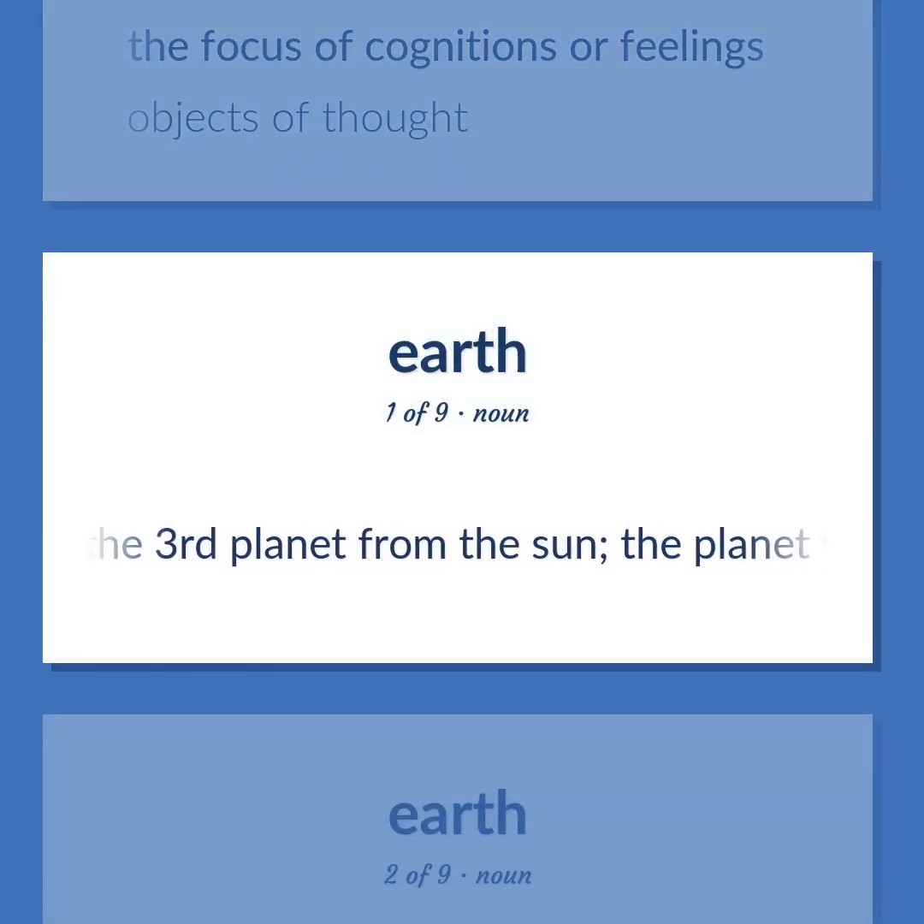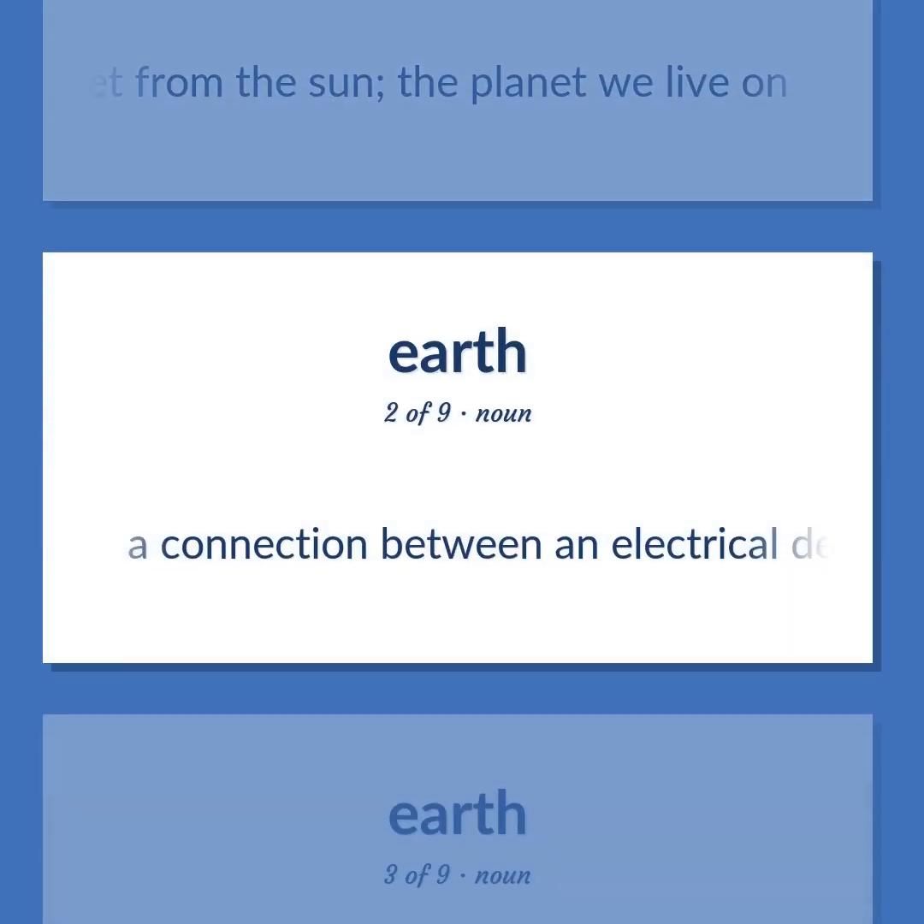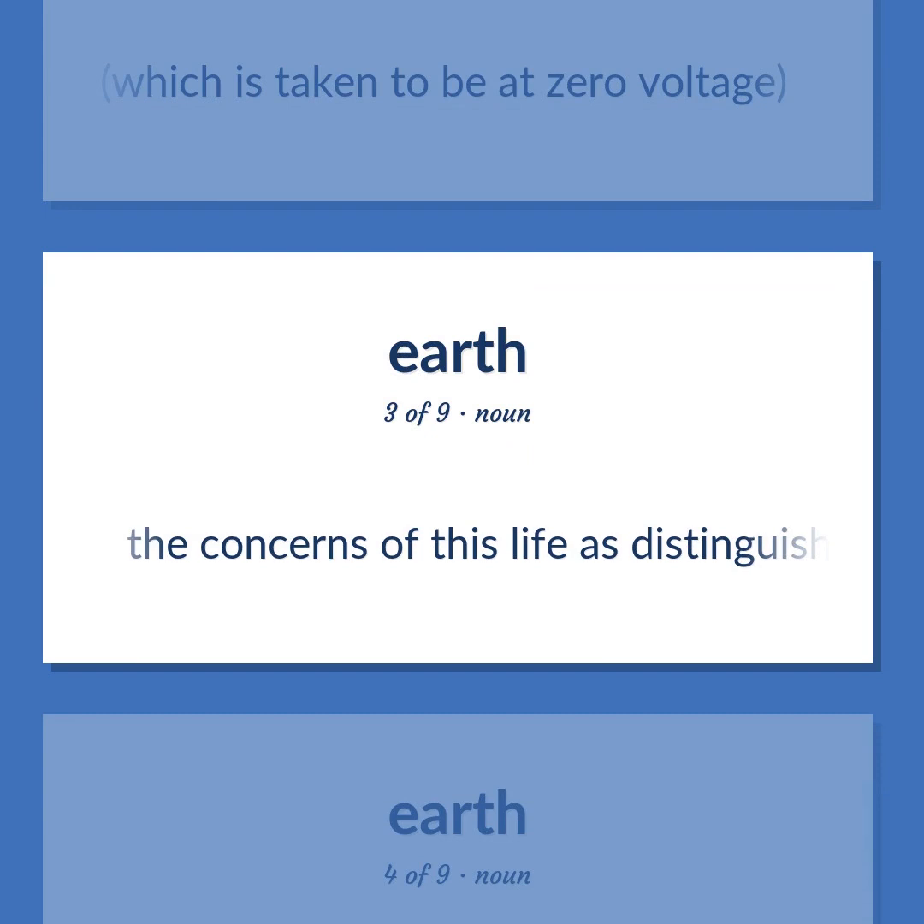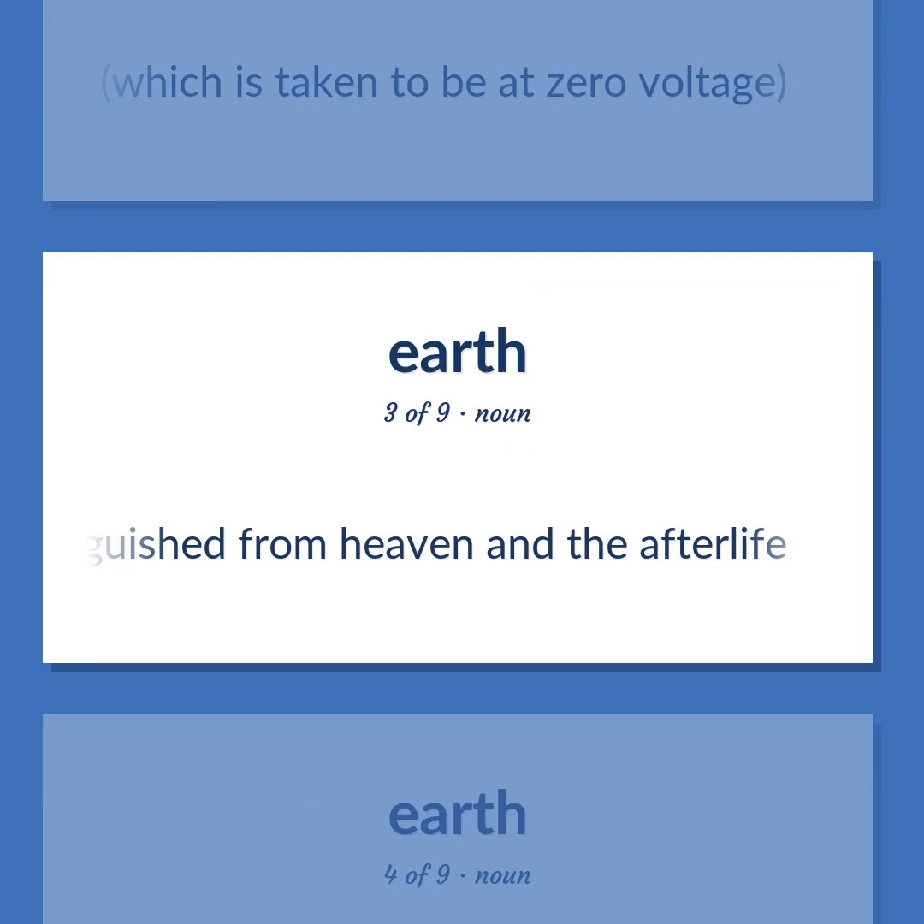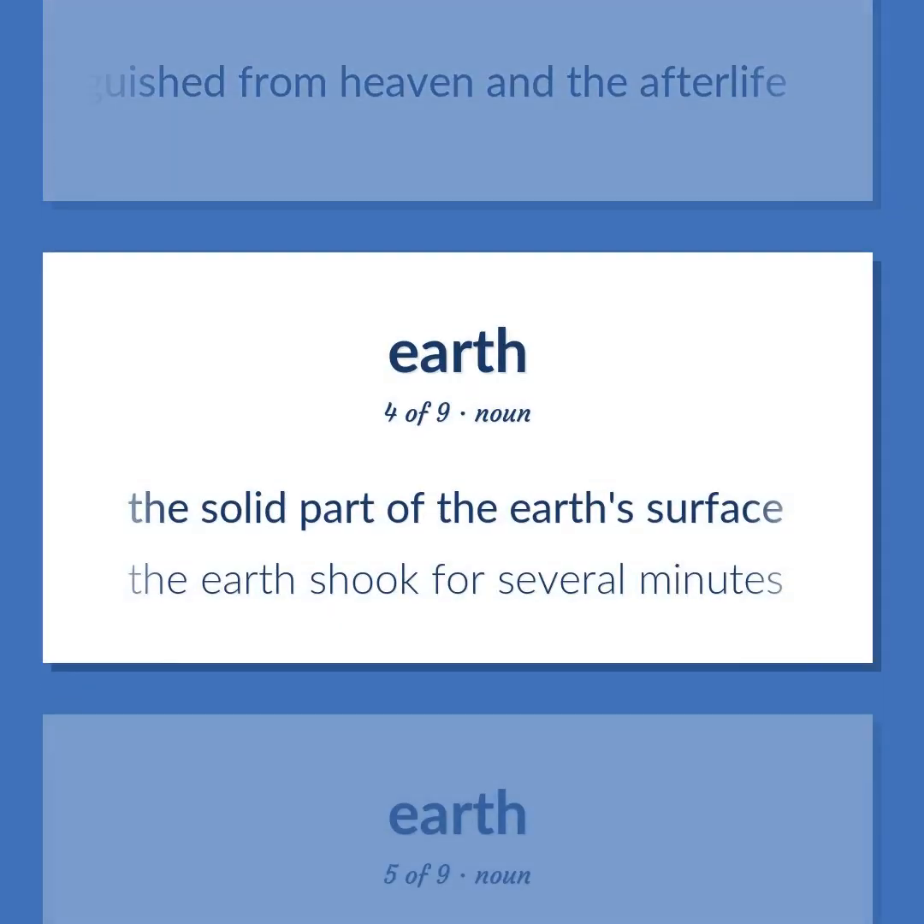The third planet from the Sun, the planet we live on. A connection between an electrical device and a large conducting body, such as the Earth, which is taken to be at zero voltage. The concerns of this life as distinguished from heaven and the afterlife. The solid part of the Earth's surface. The Earth shook for several minutes.